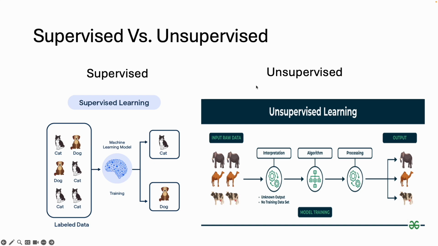dog. Now for unsupervised learning, our data does not have labels, but what the machine or computer can do instead is it can learn how to cluster these items. So it wouldn't be able to tell me, oh, this is a camel, cow, or elephant, but it can put them into their own little cluster. Alright, more on that later.